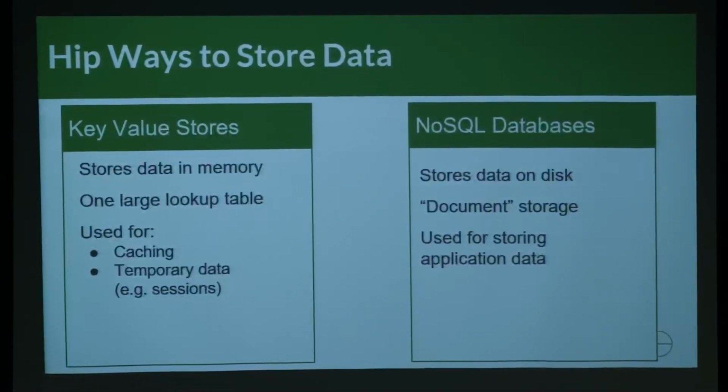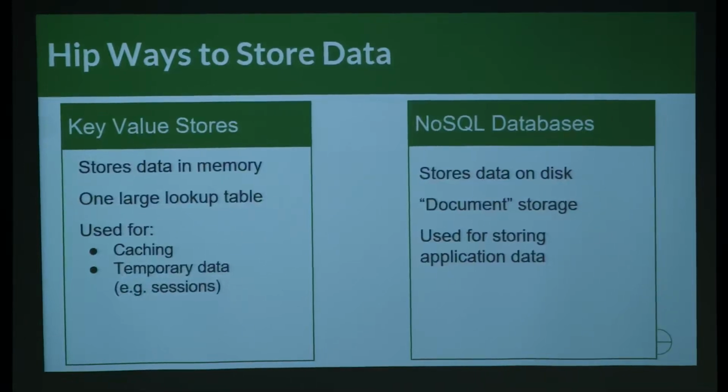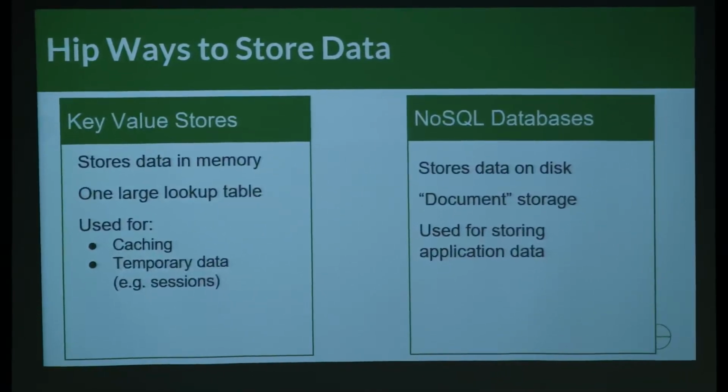The other one is temporary data. A lot of people may use something like a key value store for storing sessions, so storing user state, session cookies. It's a very valid use case because the key is pretty basic. You can have it be your user ID, and then the value could be the session token or session cookie, or reverse. So that's key value stores.